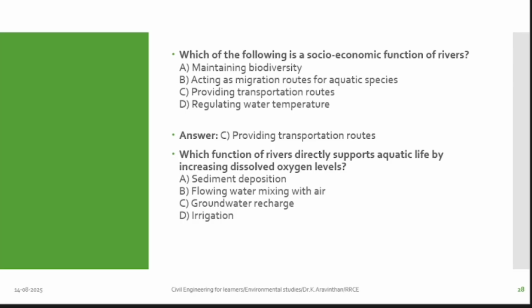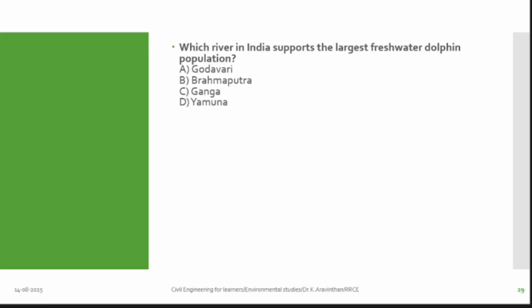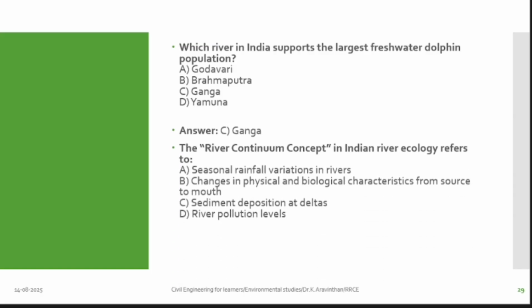Which of the rivers directly support aquatic living beings by increasing dissolved oxygen levels? Get oxygen. Option B is flowing, from air. From air you get that. Next one. Which river in India supports the largest freshwater dolphin population? River Ganga has the dolphin population. Yes. River continuum concept in Indian river ecology refers to B. Changes in physical and biological characteristics from source to mouth.